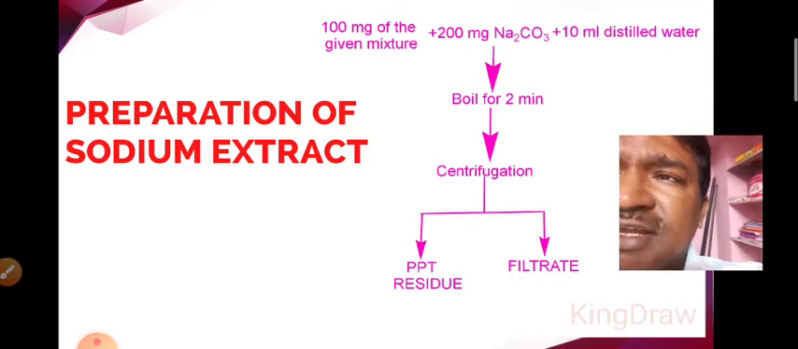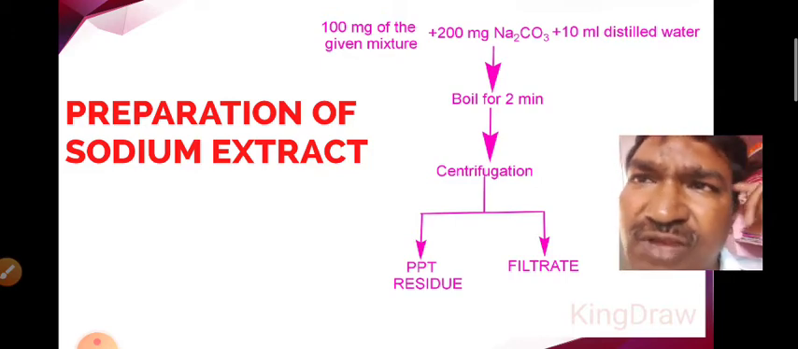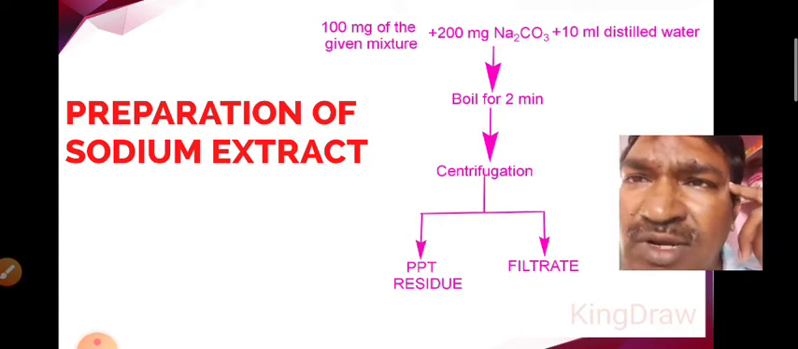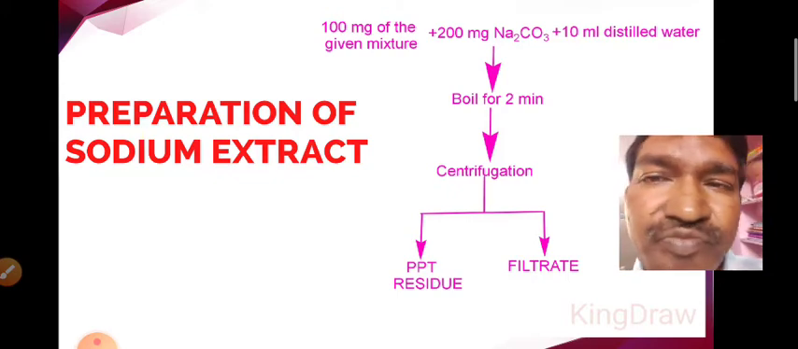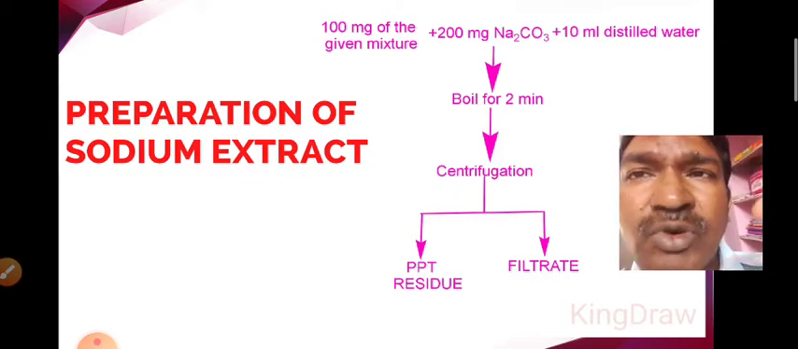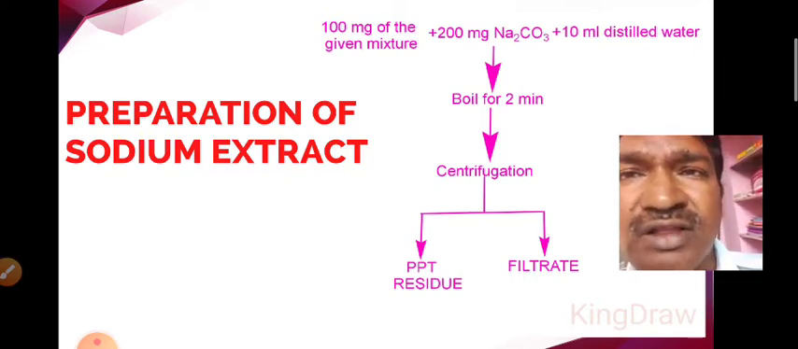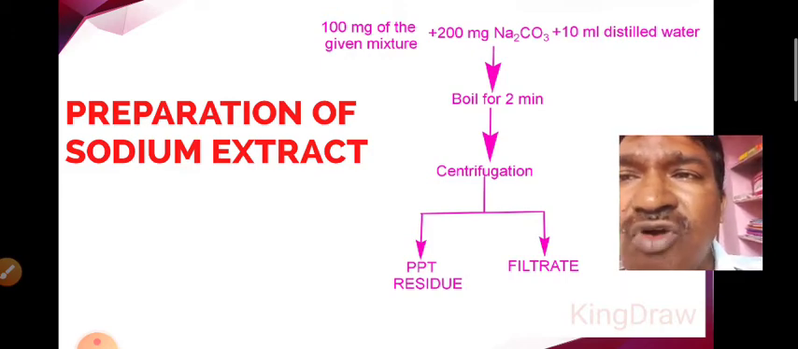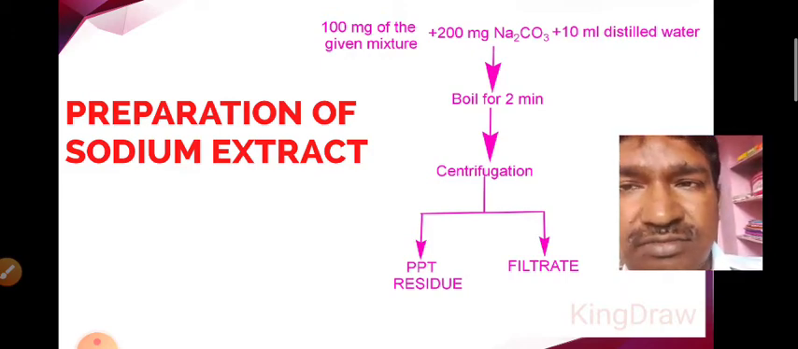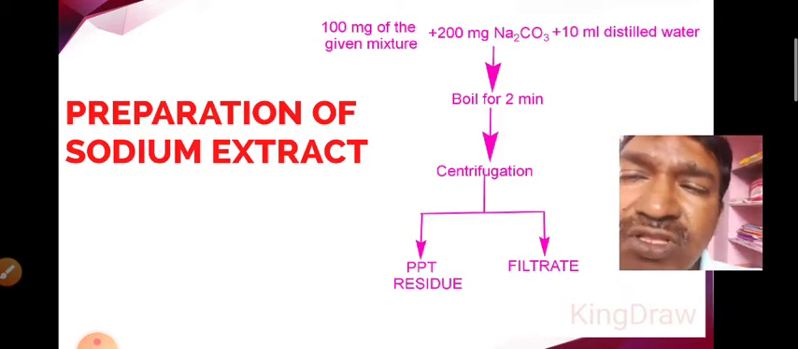Sodium extract can be prepared by mixing 100 milligrams of the given mixture with 200 milligrams of sodium carbonate and adding 10 ml of distilled water. So we have to take double the amount of sodium carbonate compared to the given mixture, add a sufficient amount of water, and boil it for 2 minutes. After that we have to centrifuge it.